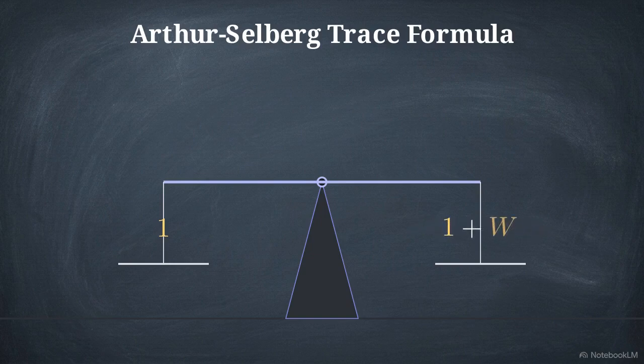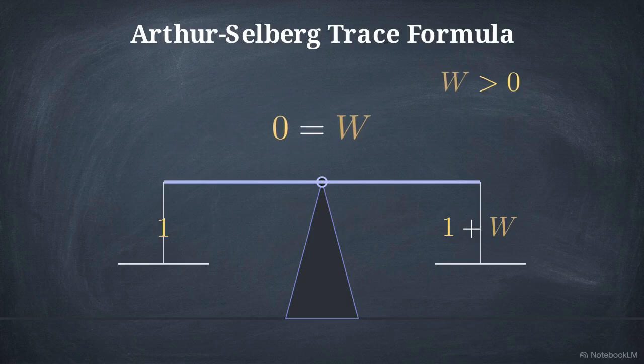Suppose a single isolated integer evades the main loop and forms its own rogue cycle of length L. Structurally, the character weight and two-adic contraction products of any periodic orbit are always positive numbers. This rogue cycle adds a strictly positive weight to the right side of the formula. Alongside the stable fixed point, the right plate becomes 1 plus w.